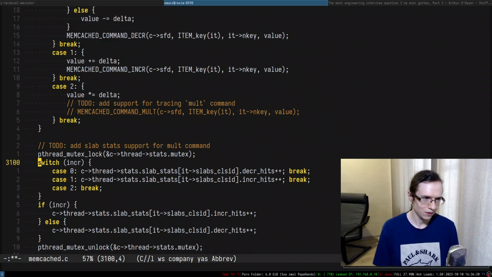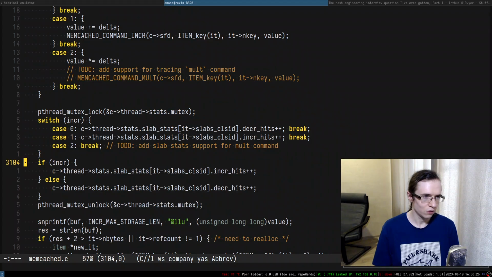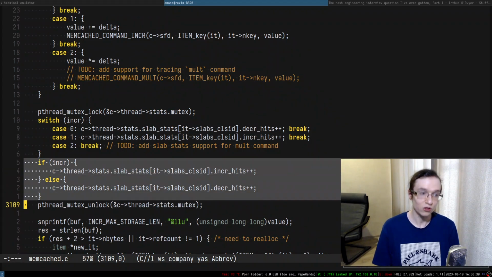God damn it, Emacs. Fuck you, Emacs. Fuck you, Leatherman.